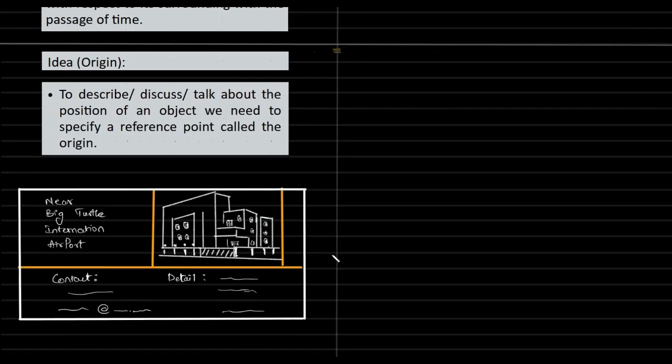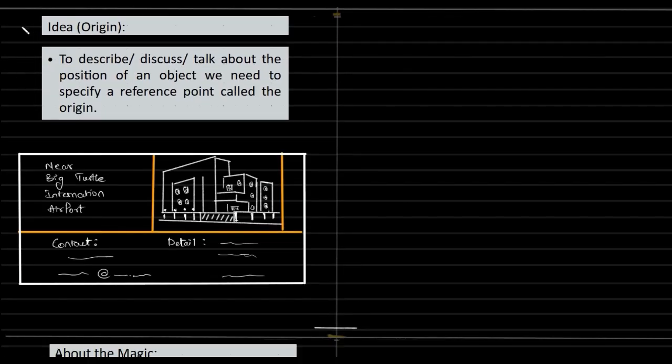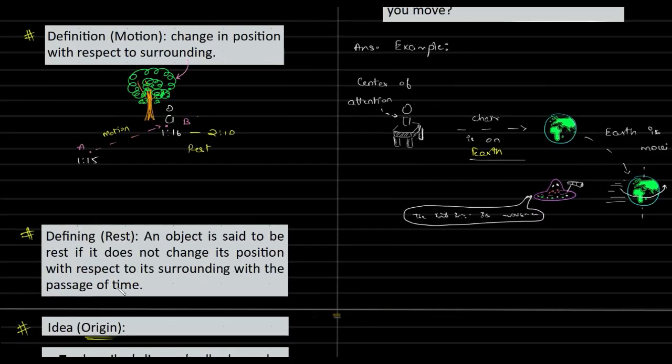Okay, so to end with, we have another idea that we need to know when we're discussing motion: the concept of origin. To describe or discuss or talk about the position of an object, we need to specify a reference point called the origin. For example, we spoke about the person's movement with respect to this tree. That's our origin.